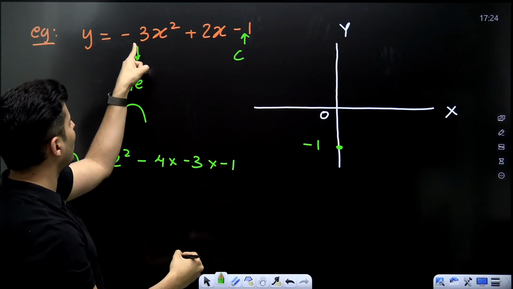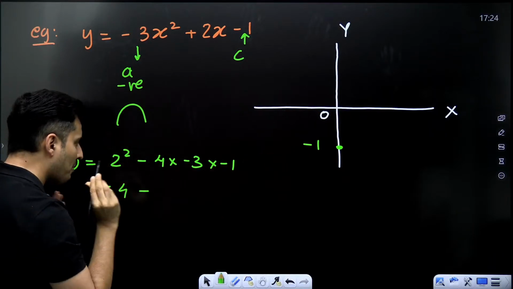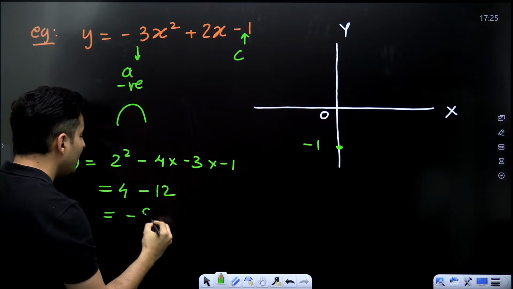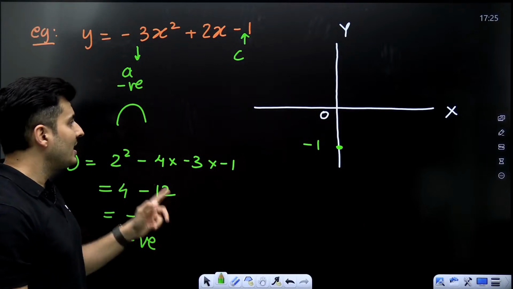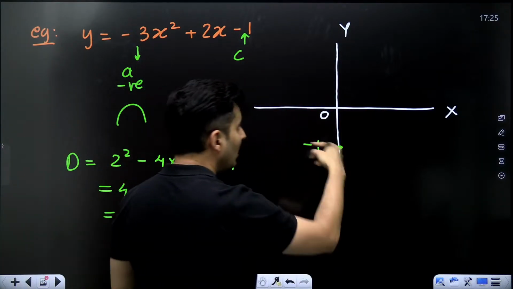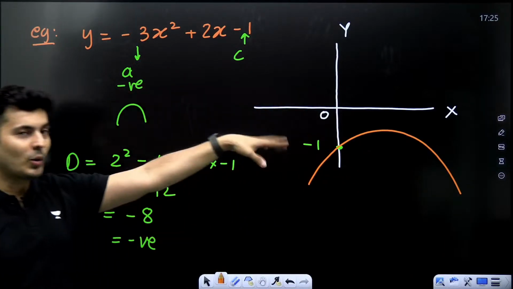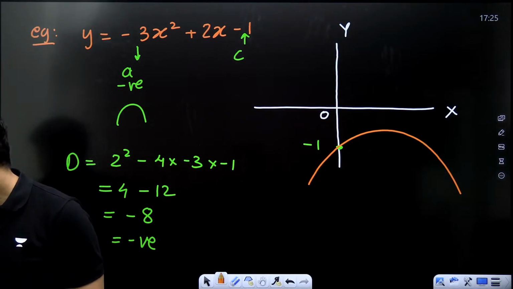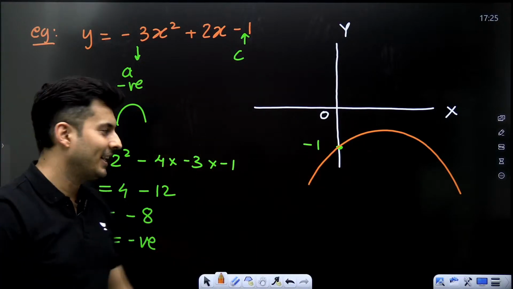Correct? 4 into A into C. 2 square is 4. Minus will become minus. 4 3s are basically 12. This is going to become minus 8. Oh, it is negative. And it is a downward parabola. So it will never intersect. So the graph will go like this. Got it? Everyone? Pakka? So this is how you draw the quadratic graph.